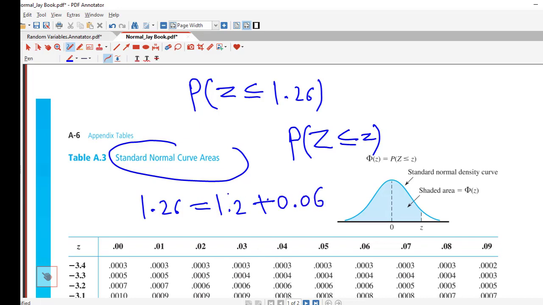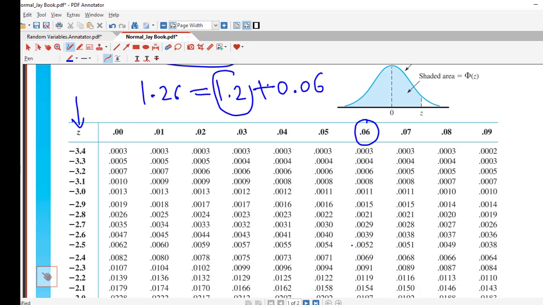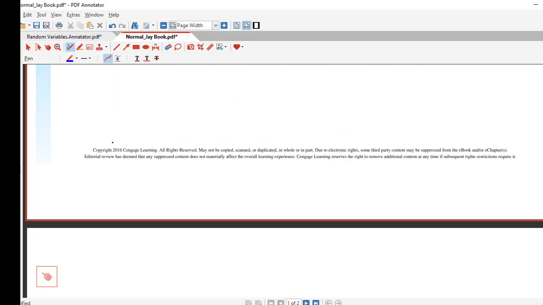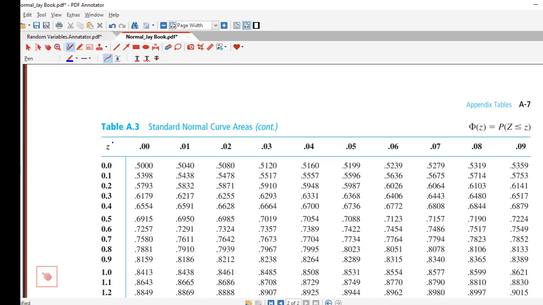So I have to look for 1.2 under these values of Z, and 0.06 is here. So I will take the intersection of 1.2 and 0.06. First I will search for 1.2 below this Z column. So 1.2 is here and 0.06 is here.